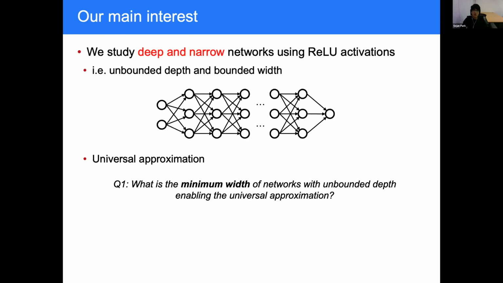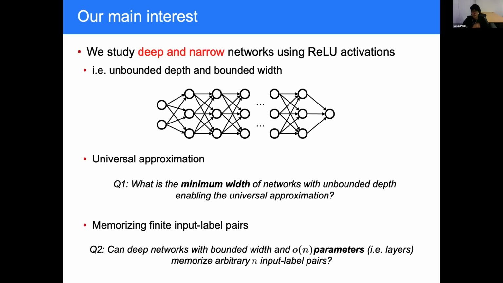And specifically, I will consider two problems. In the first part of this talk, I will talk about the universal approximation with bounded width. It has been discovered that there exists some critical width that the network of this width are universal approximators, but networks narrower than this width are not. However, the exact value of this critical width was not known. So in this talk, I will introduce our exact characterization of this critical width, which is the minimum width enabling the universal approximation.